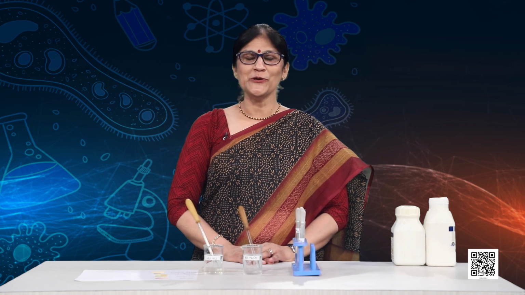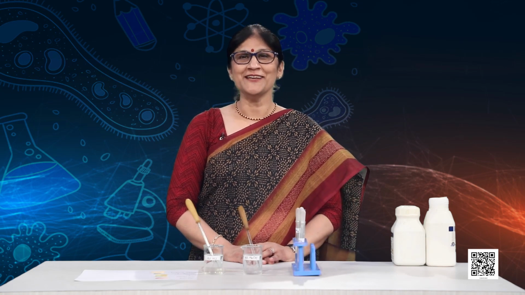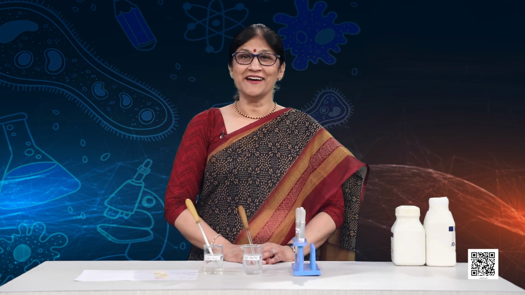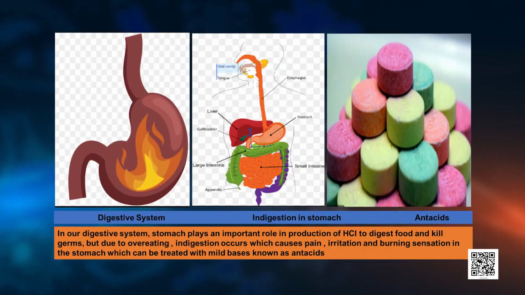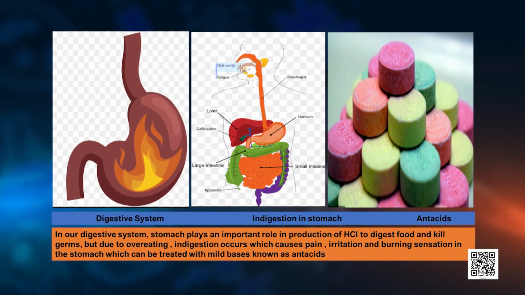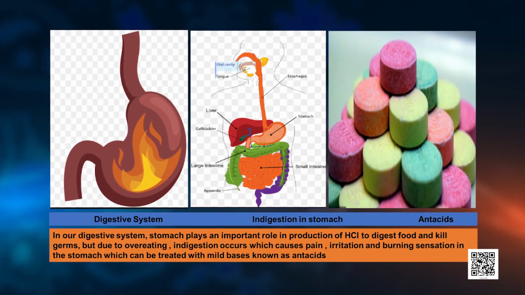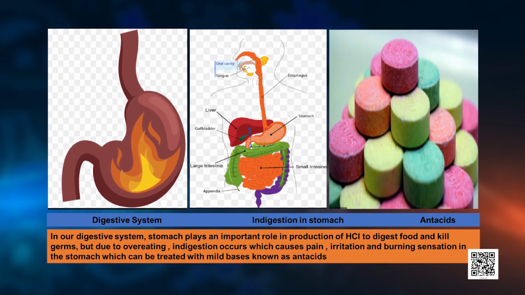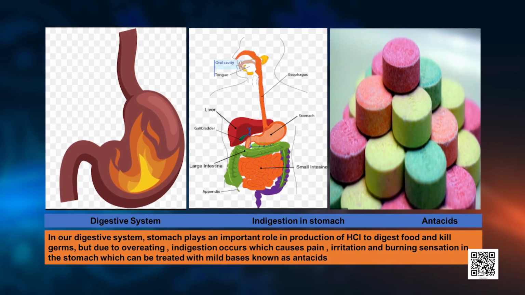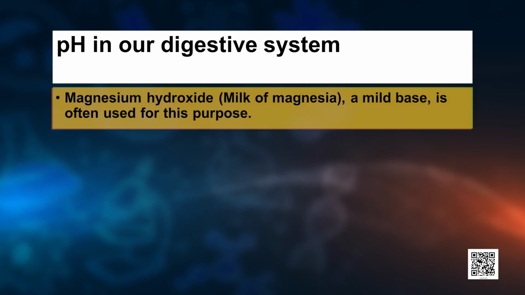Does pH have a role in our digestive system? Yes, you all know that, because in the beginning of the chapter, you had helped me in designing a remedy for stomachache. When we eat too much fried stuff, it produces lots of acid in the stomach to digest it, and this situation is called acidity in the stomach. So, now to cure that acidity, what do we take? We take milk of magnesia. Milk of magnesia is magnesium hydroxide, which is a mild base often used for this purpose,